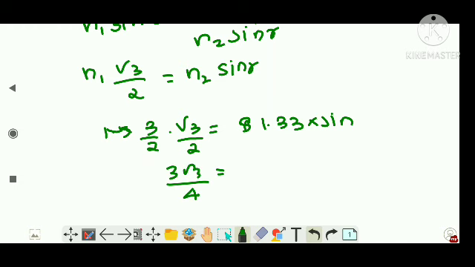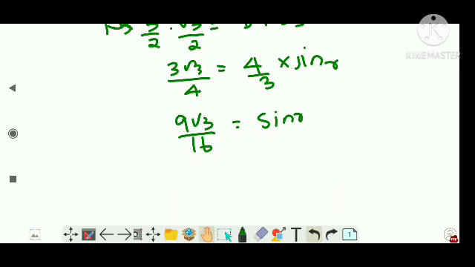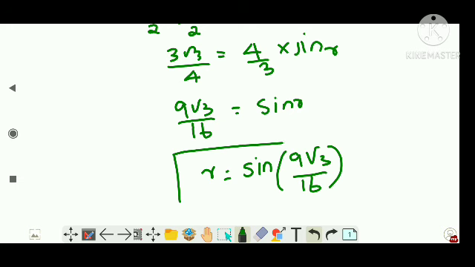And this is 1.33, I can write it as 4 by 3 into sine r. Now you have a lot of fractions, so it becomes 9 root 3 by 16 is equal to sine r, or I can write r is equal to sine inverse of 9 root 3 by 16. This is not a proper number, guys. Just understand how to do it. Clear? Sine inverse.